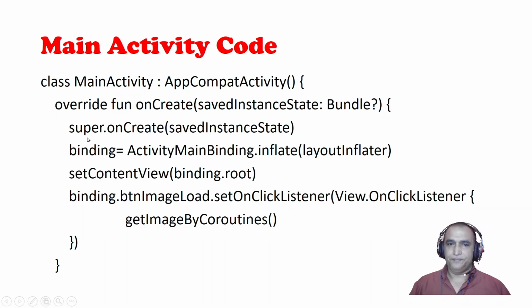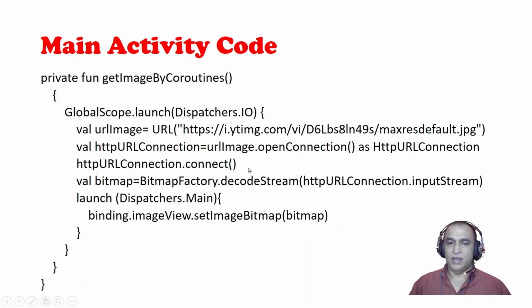And this is the main activity onCreate function, in which I click on the button and it calls the getImageByCoroutine function. In this I have used coroutines: I launch the coroutine in the IO environment, and here I give the URL to download, and use Java code, Kotlin code, Kotlin is also Java, to download the image and convert it into a bitmap using BitmapFactory.